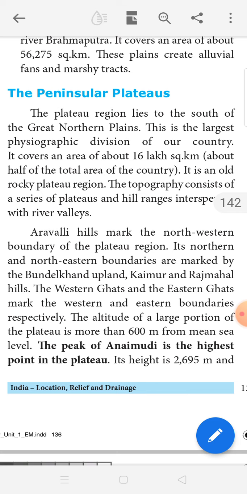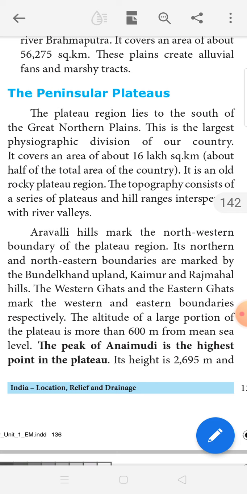Physiographic division, the divisions of India, five physiographic divisions. அதில் வந்துட்டு peninsular plateau, this is the largest physiographic division in our country. It covers an area of about 16 lakh square kilometer, about half of the total area of the country. அதாவது டோட்டல் கண்ட்ரியினுடைய பரப்பளவில் half of the portion வந்து கவர் ஆகிருக்கு.